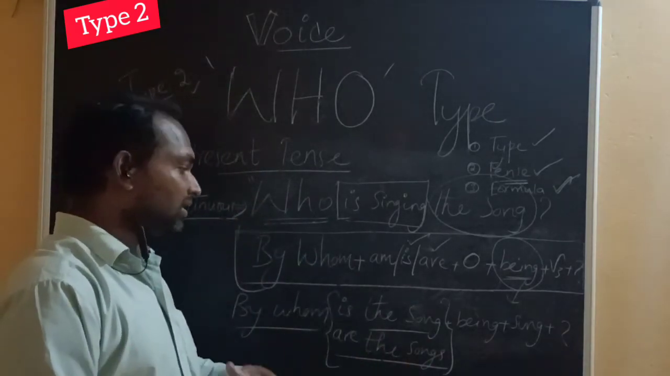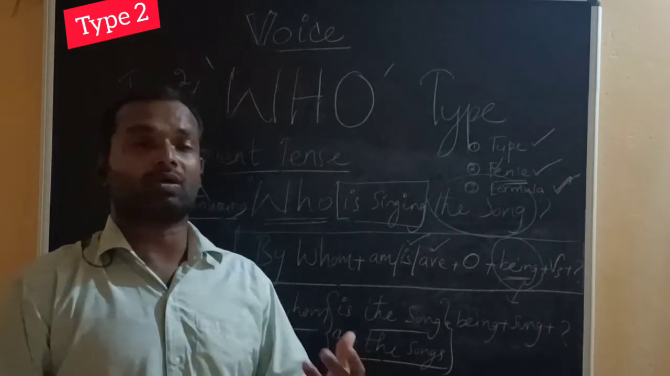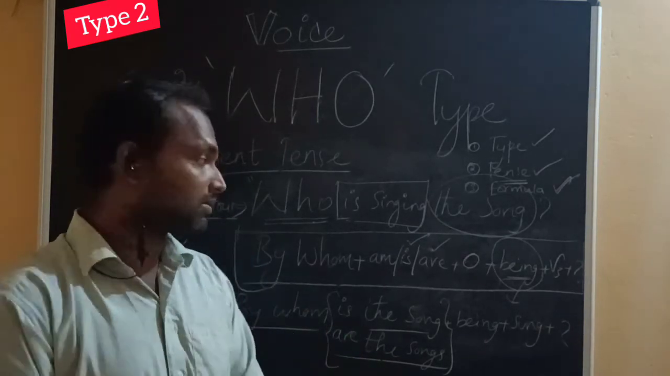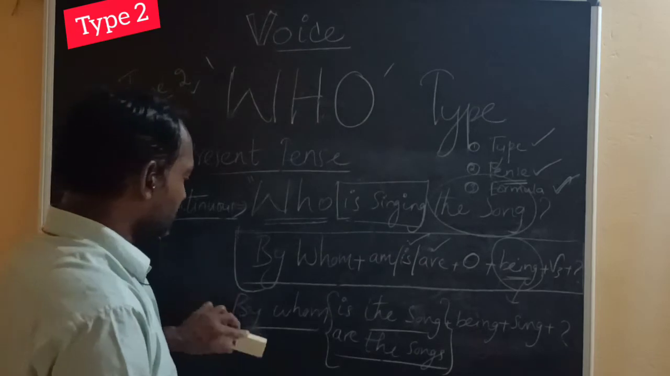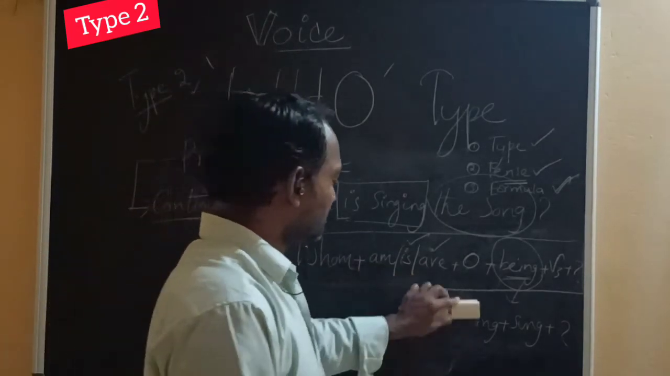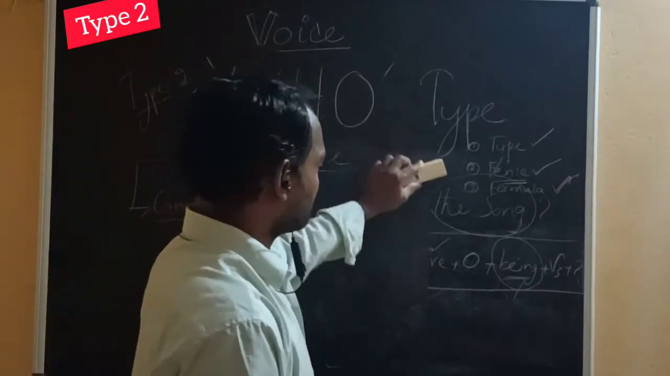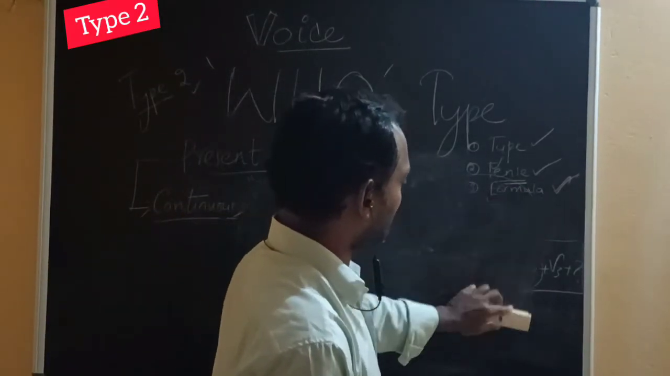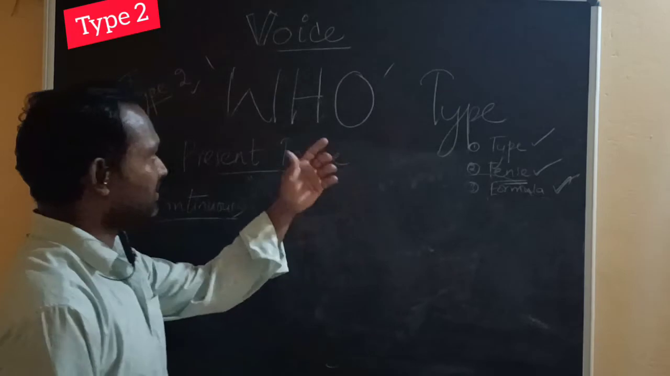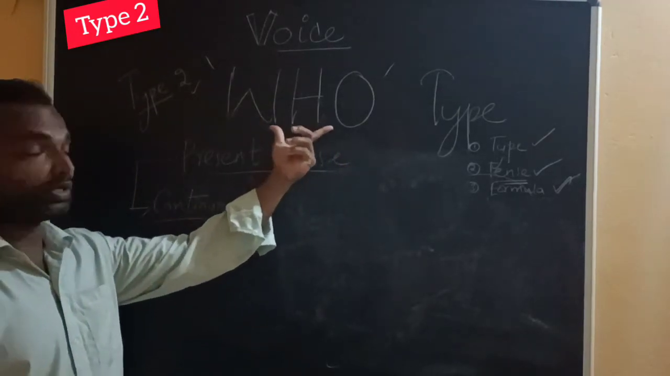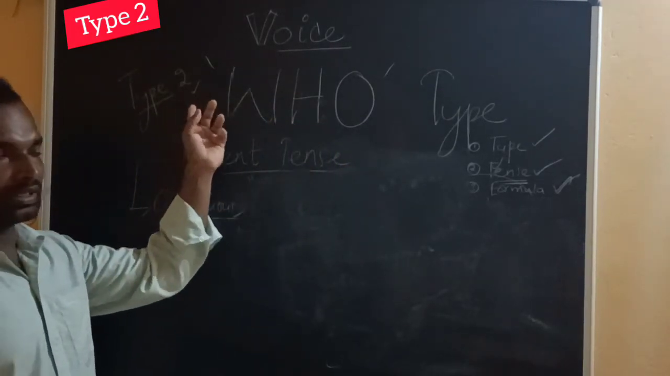So if there are many songs, then by whom are the songs being sung? Yes, so that's a difference between simple present and present continuous. First of all, identifying the type. So we are seeing the type, who type. So this is the second type.